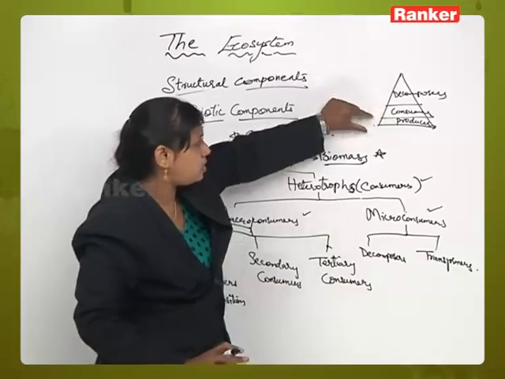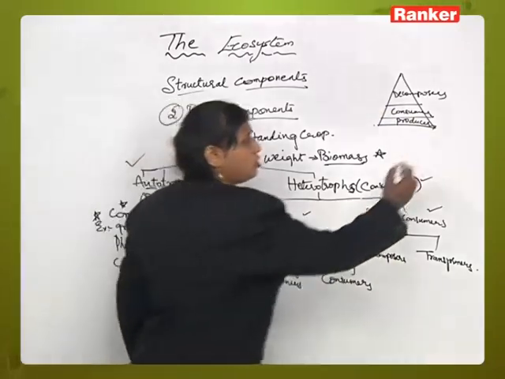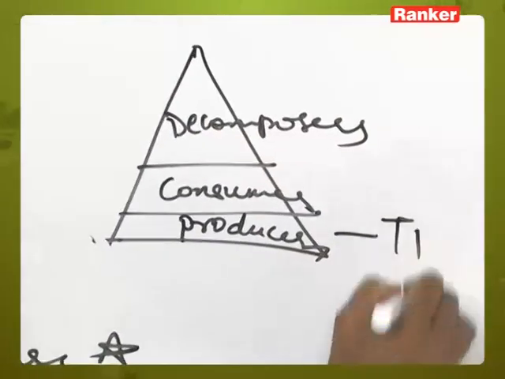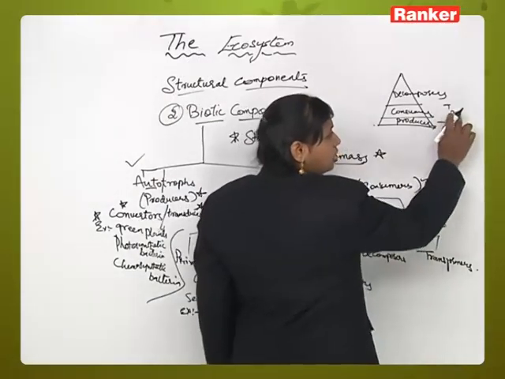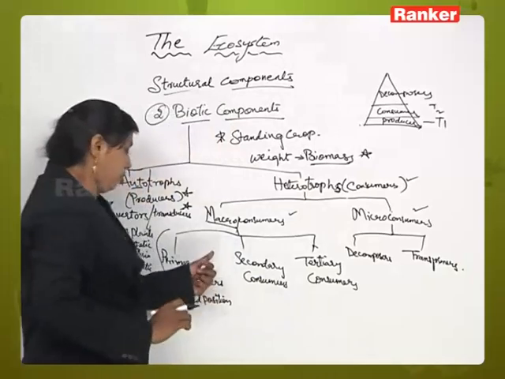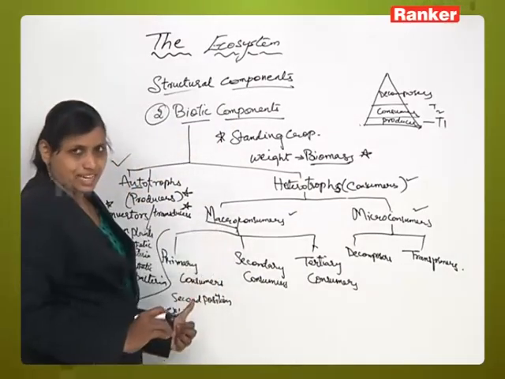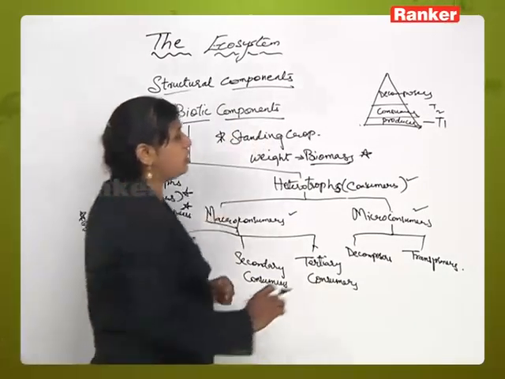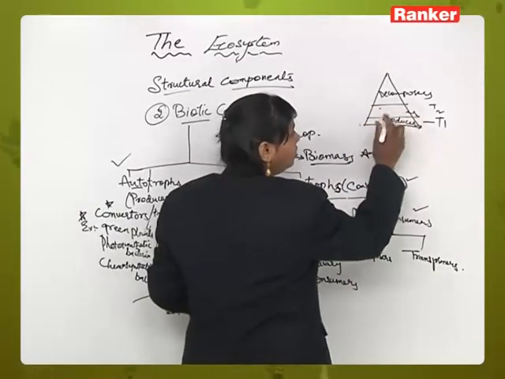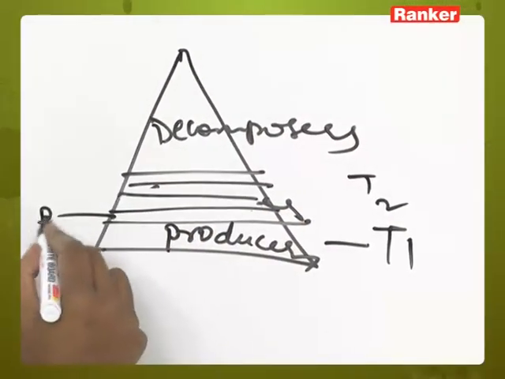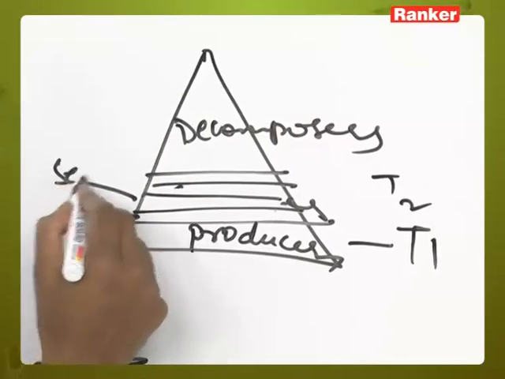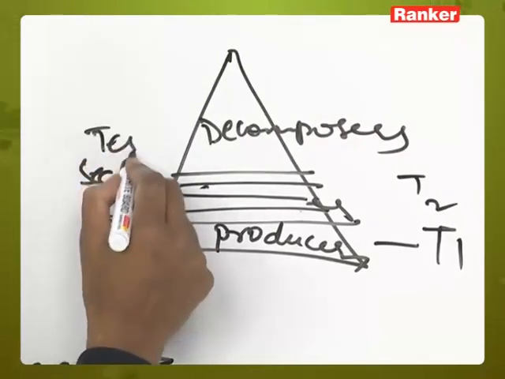The basic structure we have in an ecological pyramid is producers, consumers and decomposers. Producers are nothing but the autotrophs. Each level is called a trophic level, trophic 1. Now we are talking about trophic 2. So that's why I said consumers will occupy the second position, and consumers are again divided into three layers: T2, T3, T4. Primary consumers, secondary consumers, tertiary consumers.